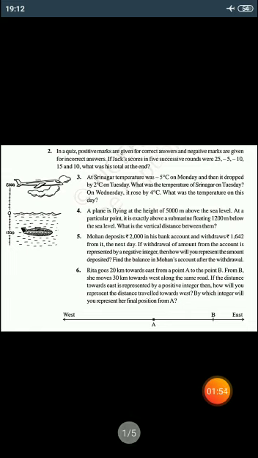At Srinagar, the temperature was minus 5 degrees Celsius on Monday and then it dropped by 2 degrees Celsius on Tuesday. It means on Monday the temperature was minus 5 degrees Celsius. What was the temperature of Srinagar on Tuesday? We have to find the temperature on Tuesday. On Wednesday, it rose by 4 degrees Celsius. What was the temperature on this day?